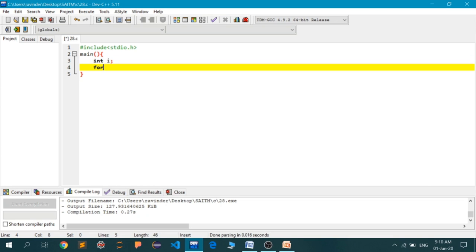So I will start a for loop, and I will run this for loop for exactly 10 times. Okay.